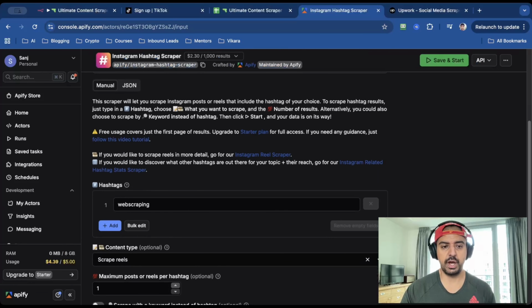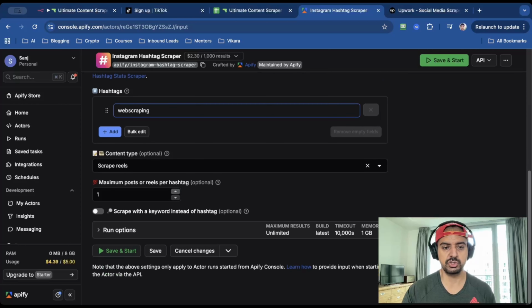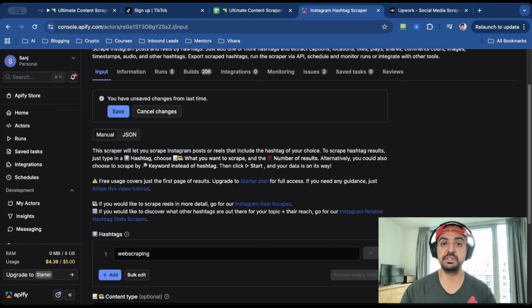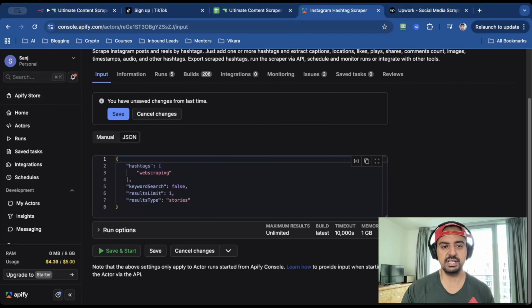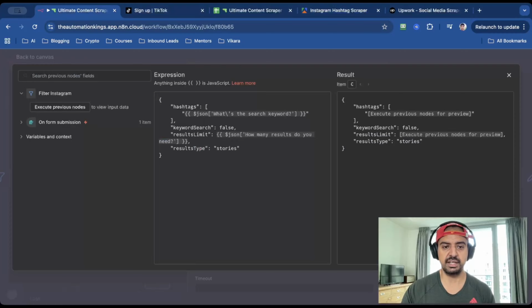And this is what you have for the inputs. So you can scrape hashtags, you can scrape search, reels, posts, you can do whatever you want. And then for the JSON payload, and this is the same for every scraper, you just click on the JSON tab here. And this is what we're gonna scrape, right, for the payload. And you just paste that here. So for this is stories. You can change it to posts. You just put posts in here.